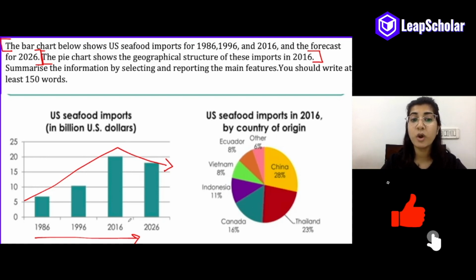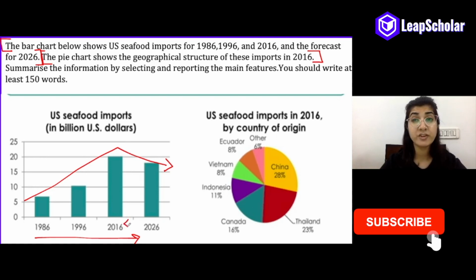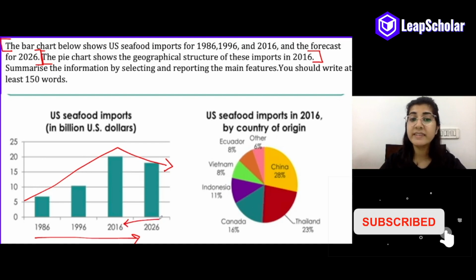So remember, this is not the accurate figure. They have extrapolated on the data, and this is a prediction. So this is what our overview for chart 1 is going to look like.